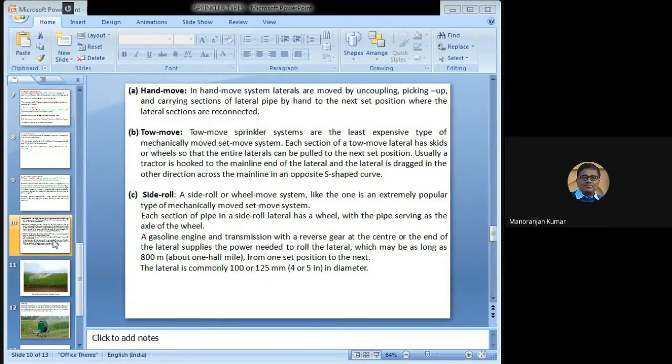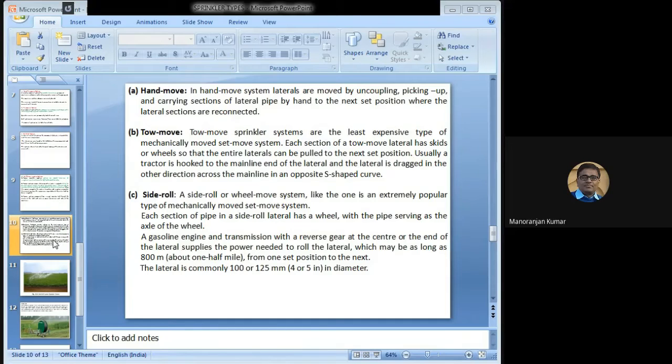Now the toe move system. Toe move sprinkler systems are the least expensive type of mechanically moved set move system. Each section of a toe move lateral has skids or wheels so that the entire lateral can be pulled to the next set position. Usually a tractor is hooked to the main line end of the lateral and the lateral is dragged in the other direction across the main line in an opposite S-shaped curve. So this is the toe move.